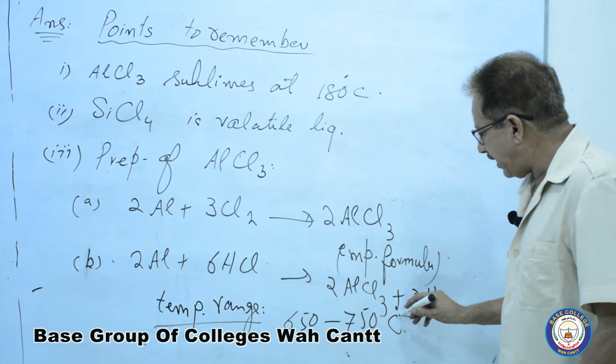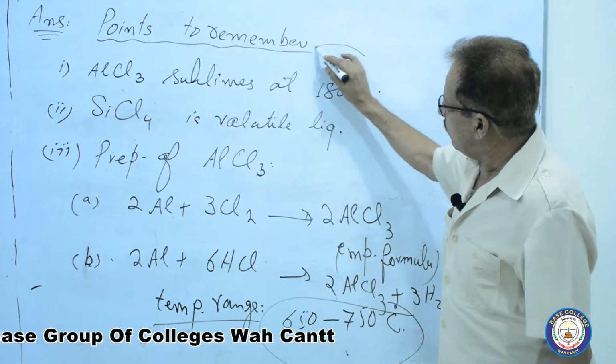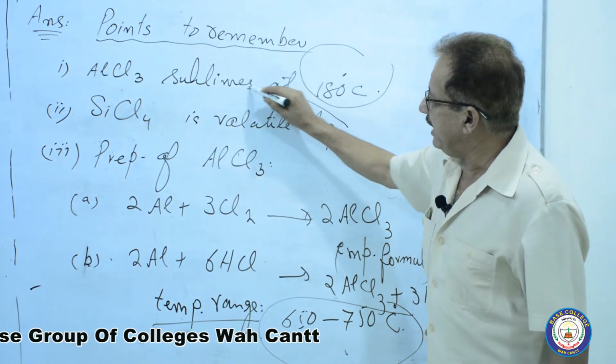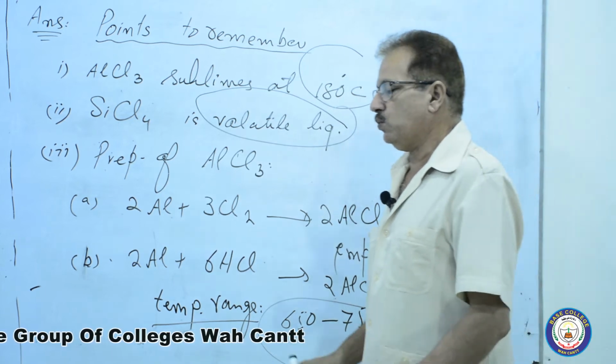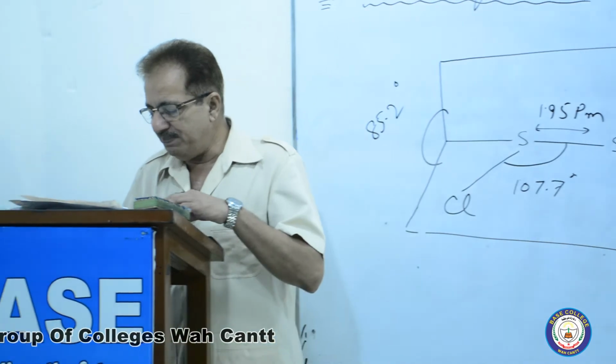This one is for MCQs. Volatile liquid is also for the MCQs. This is all about the elements of the third period.